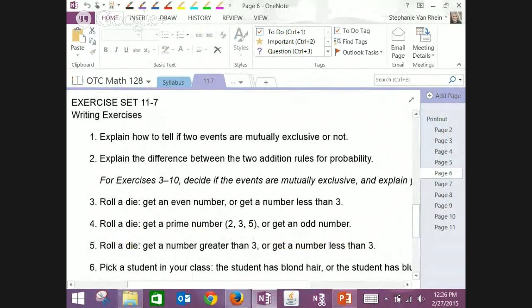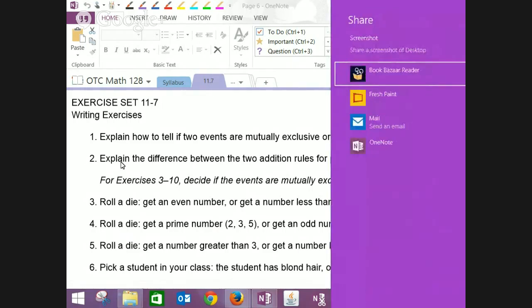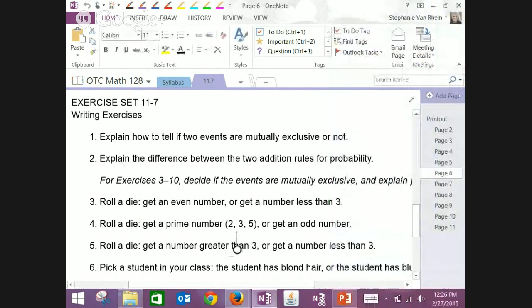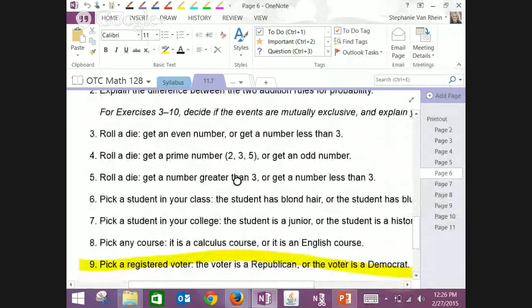So look at number 3. You roll a die, you get an even number or you get a number less than 3. Is that mutually exclusive? No, because 2 is even and less than 3. So if you rolled a 2, both events can happen at the same time. Number 4, roll a die, get a prime number or get an odd number. No, they're not mutually exclusive, right?